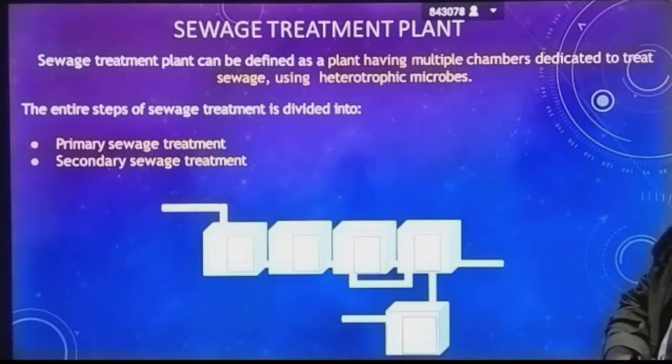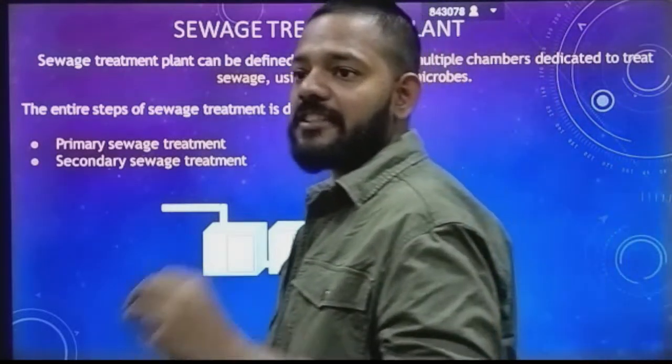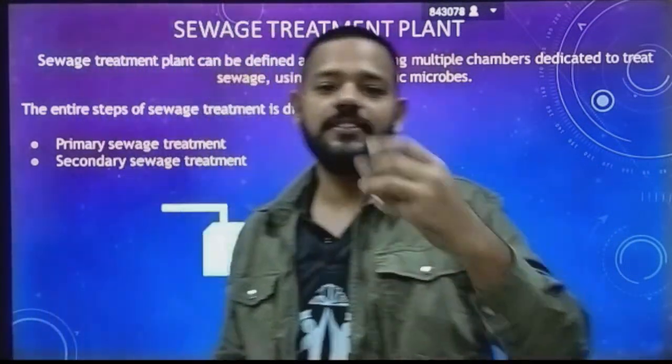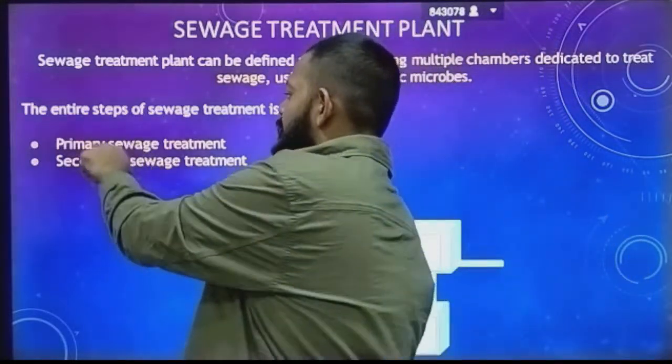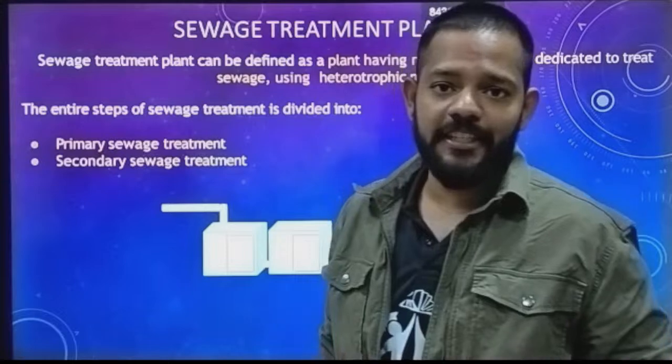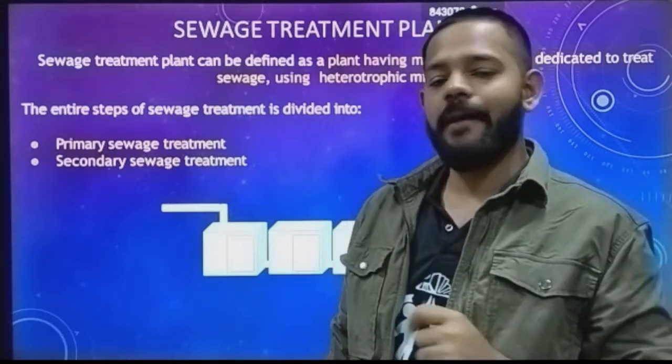Okay, so now this whole process of sewage treatment comes under three steps. Three steps run under this sewage treatment. Okay, first one is your primary sewage treatment, that is your physical step.